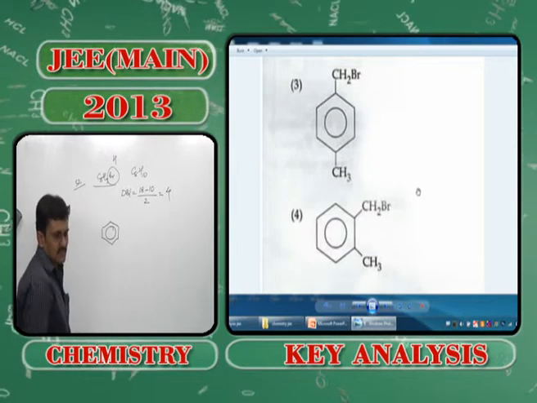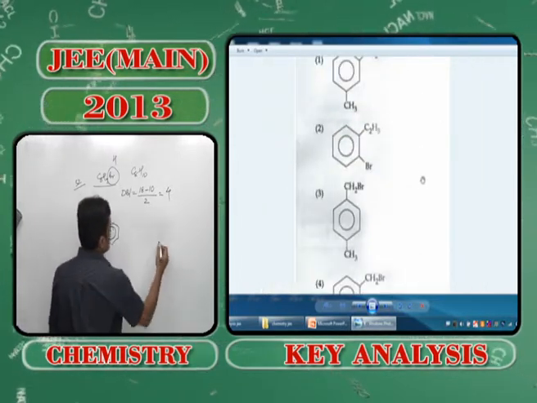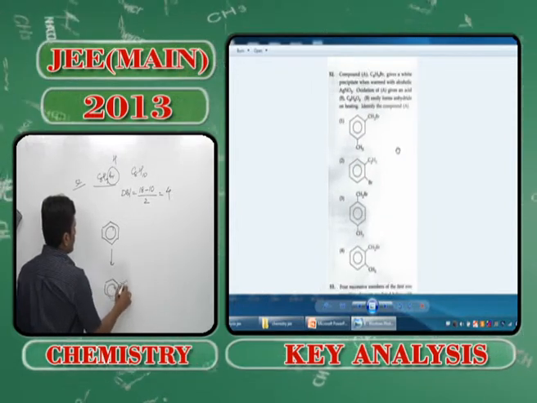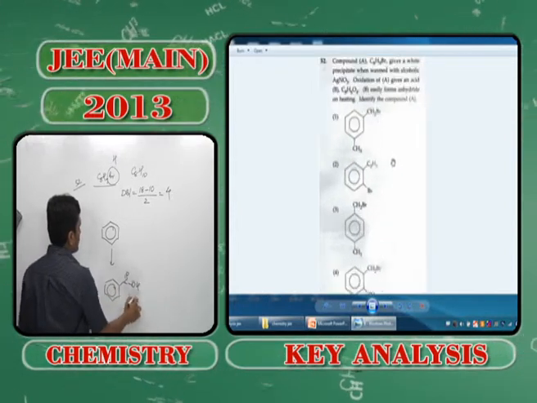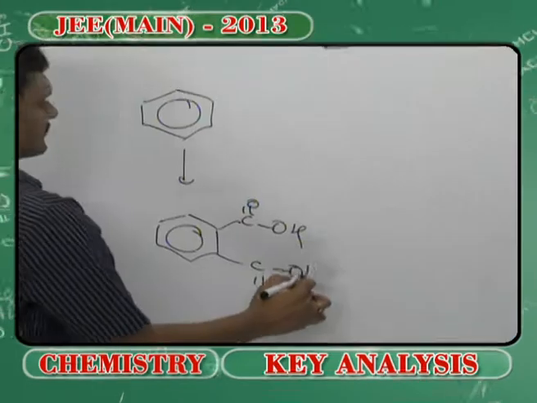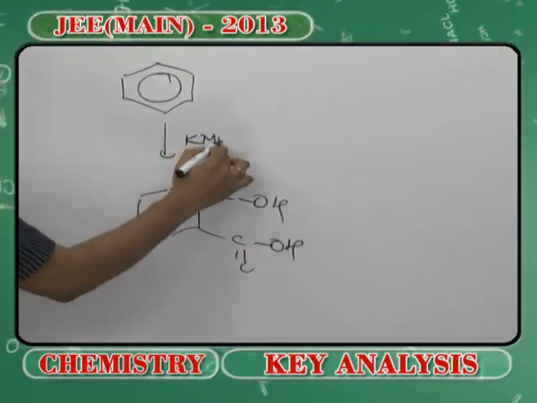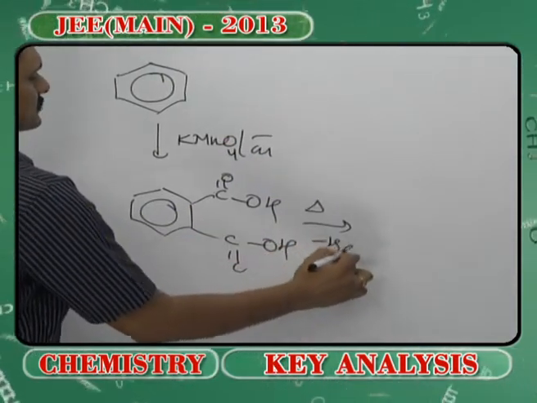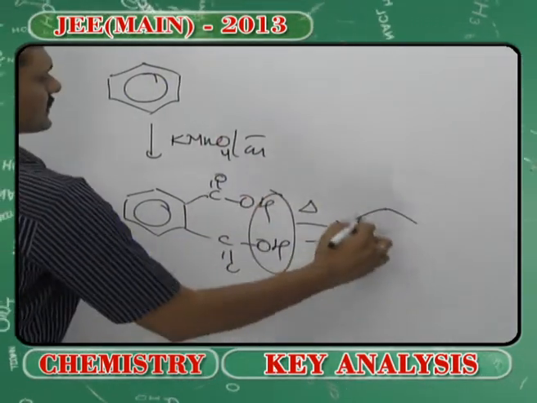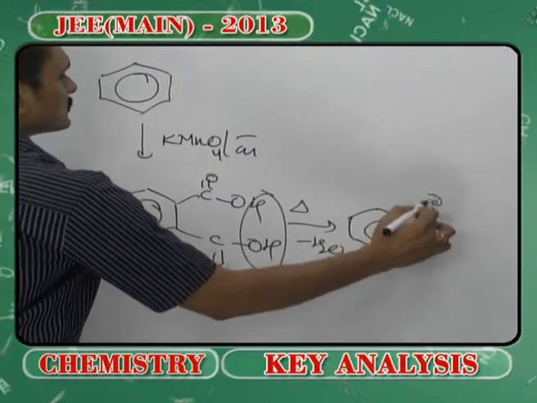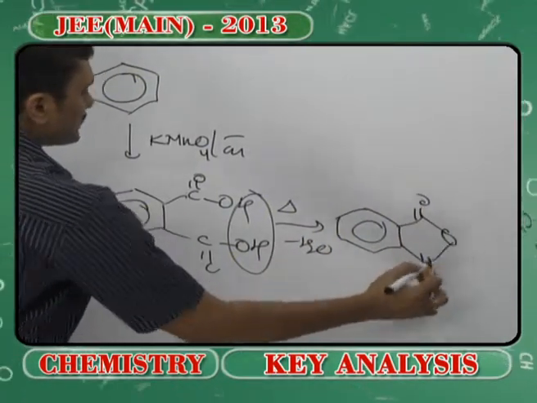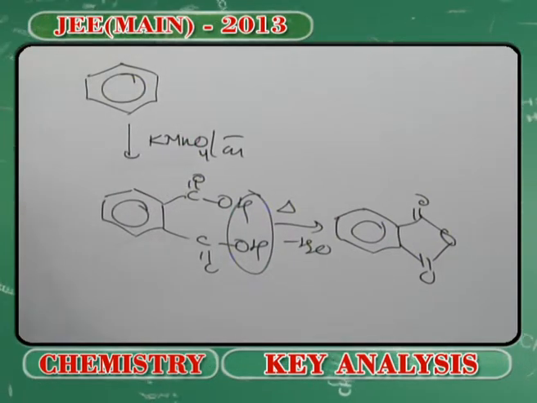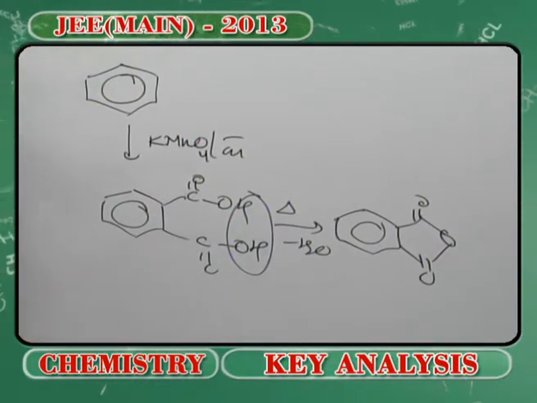You can see that it's clearly given in the question that you are getting a dicarboxylic acid by virtue of the vigorous oxidation of this particular compound, which is easily subjected to dehydration. That means you are easily able to remove water from it. That means it is definitely the ortho derivative. So out of ortho derivatives we have options 2 and 4. That means I have ruled out options 1 and 3.